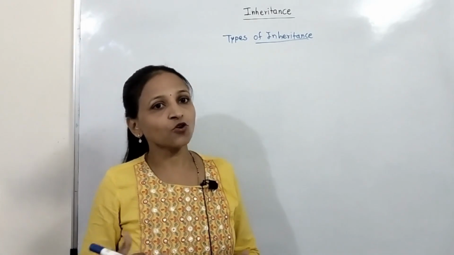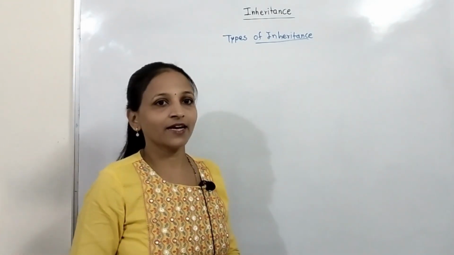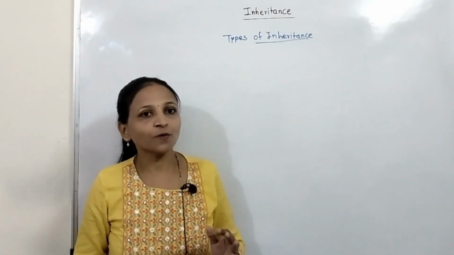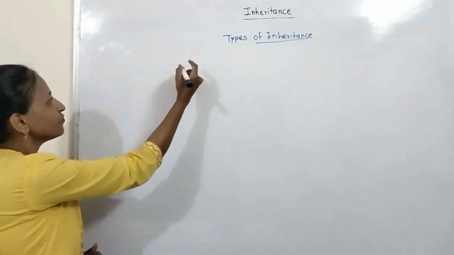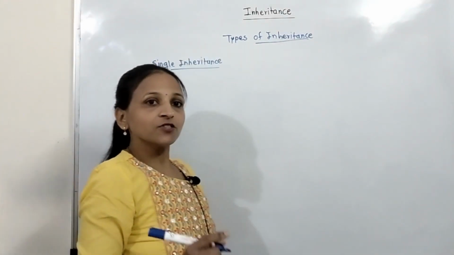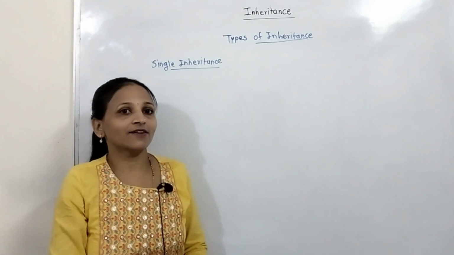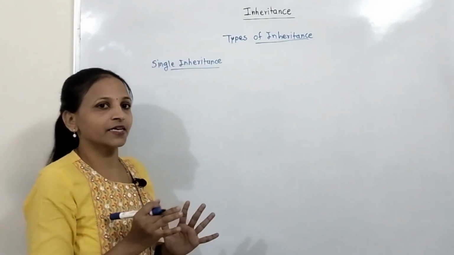The old class is called a base class and the newly created class is called a derived class. On the basis of this, there are different types of inheritance. Those I am going to explain now. See, the first type is single inheritance. Let there be only one base class and from that you are creating only one derived class, then that is nothing but single inheritance.